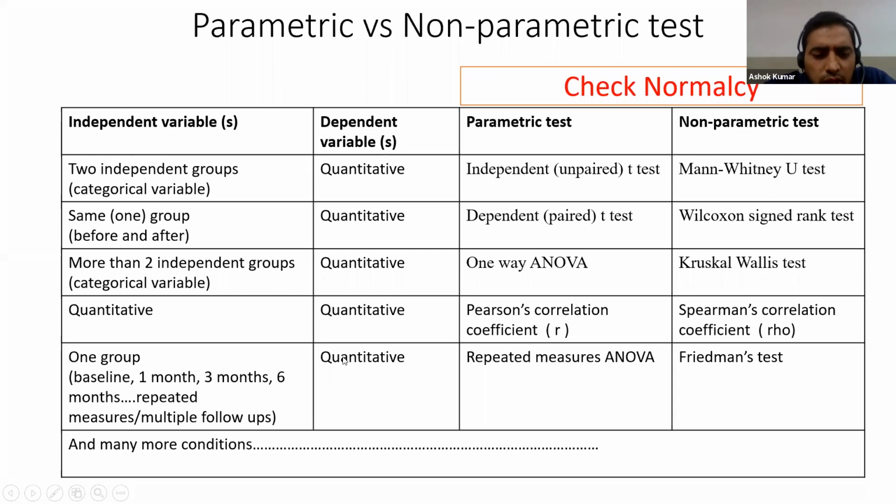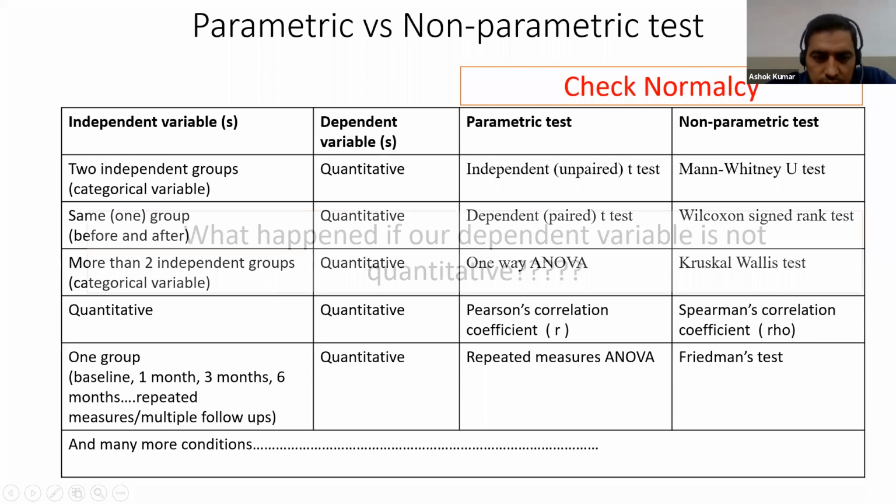For example, we are measuring systolic BP at baseline, after treatment at 1 month, 3 months, and 6 months. And we want to compare the mean BP at baseline, 1 month, 3 months, and 6 months. Then we have to use repeated measures ANOVA if our systolic BP is normally distributed. Otherwise, we have to use a Friedman test.